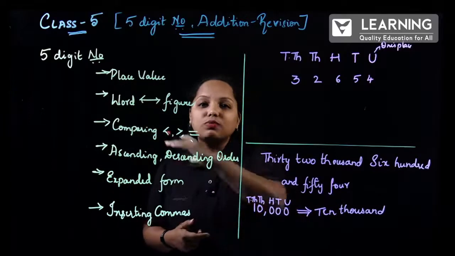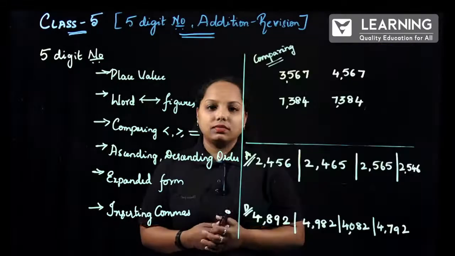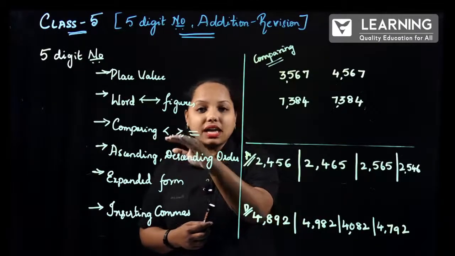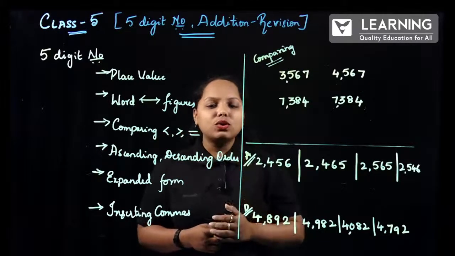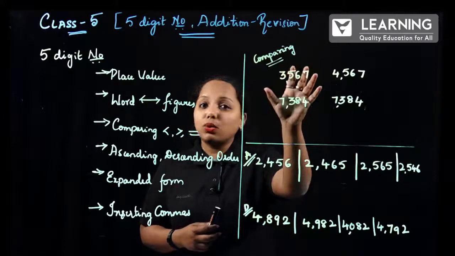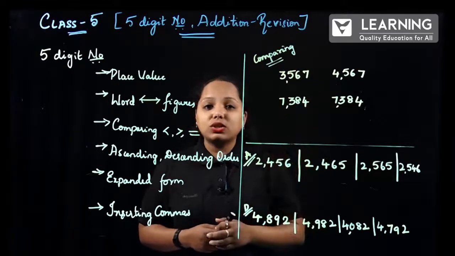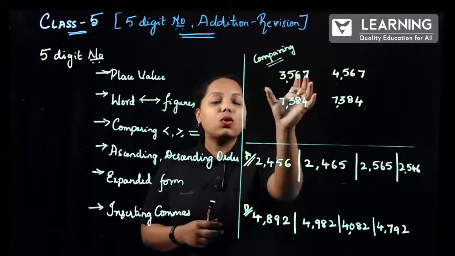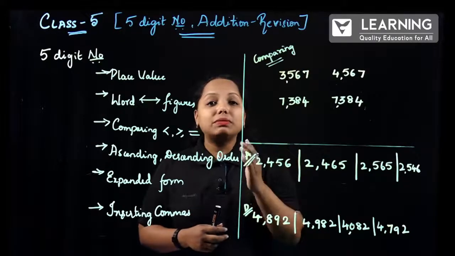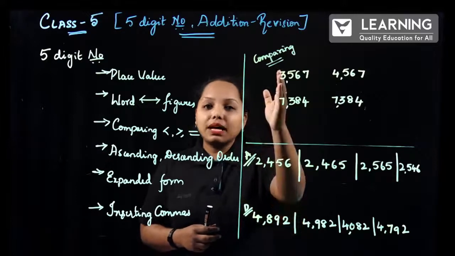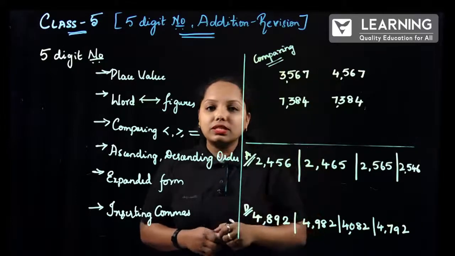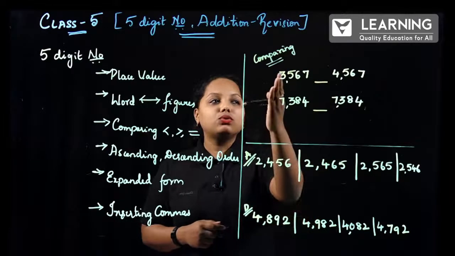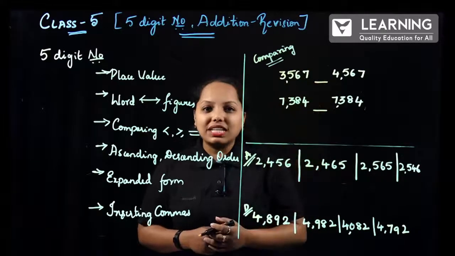Now let us look at the third concept, that is comparing. So less than, greater than, equal to. So what are the numbers? It might be a 4-digit number, it might be a 5-digit number also. Before comparing anything, first start from the beginning. That is, compare the first number with the first number of this. So here it is blank over there. So now 3 and 4, which is greater?